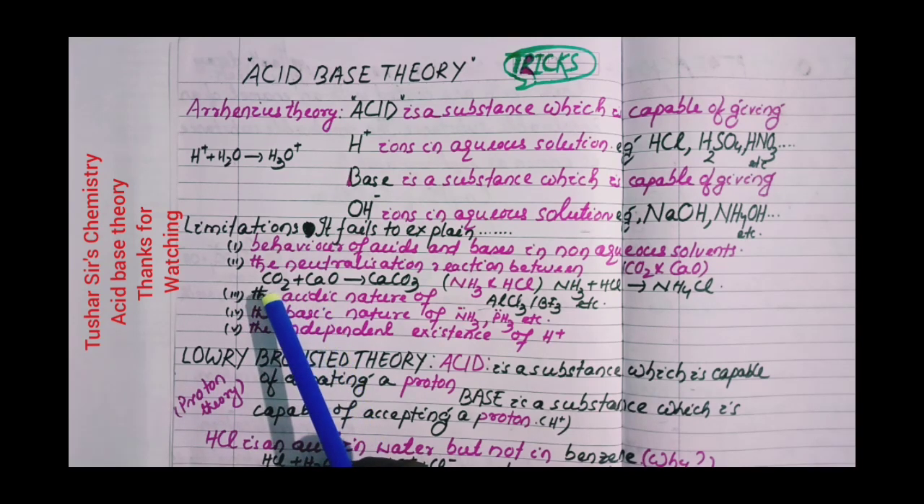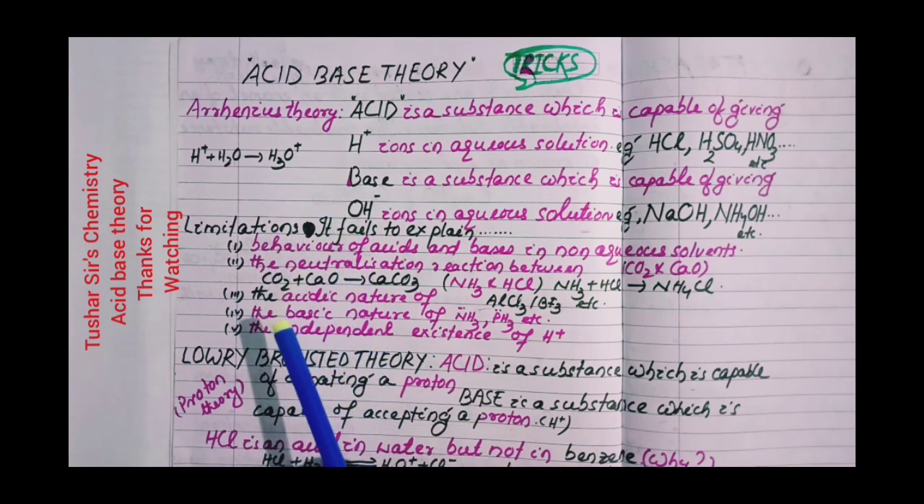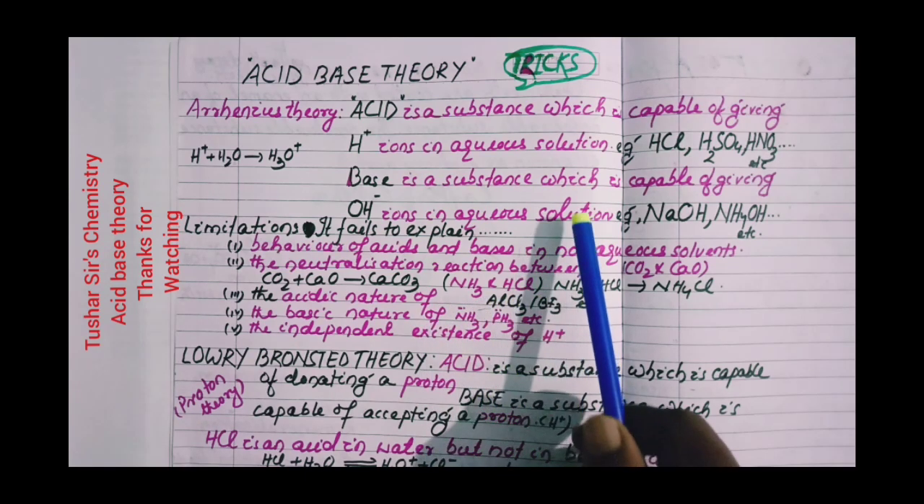CO2 is an acid because it can accept an oxide ion provided by calcium oxide. CaO is a base because it gives O2-, the oxide ion. So neutralization between CO2 and CaO is according to Lux-Flood concept, not due to Arrhenius theory. Similarly, neutralization reaction between NH3 and HCl cannot be explained by Arrhenius theory.